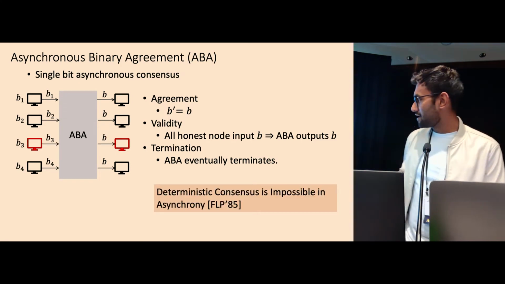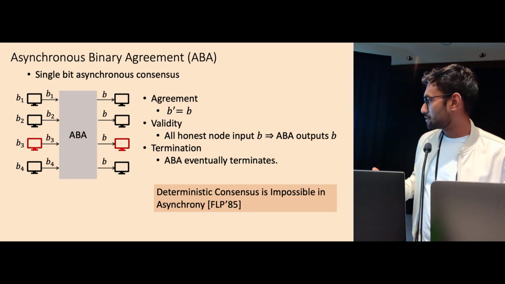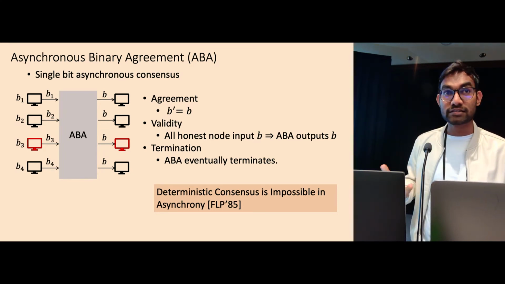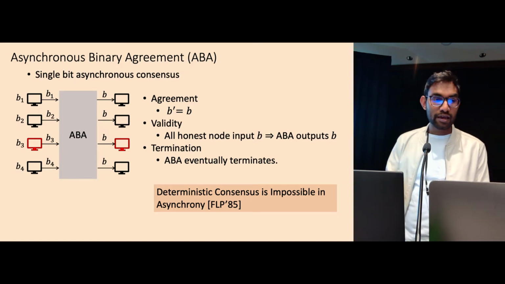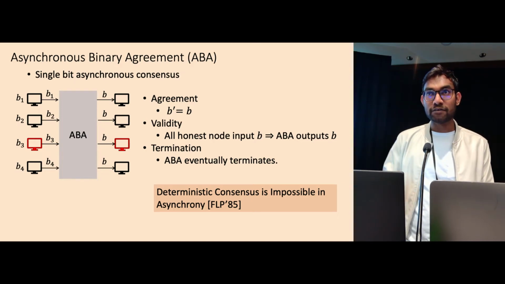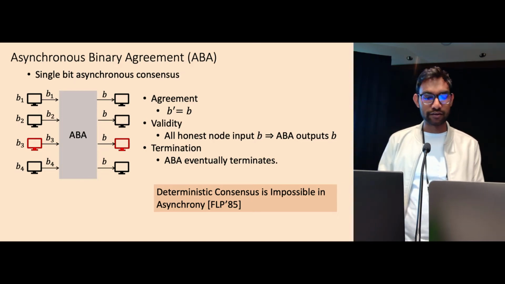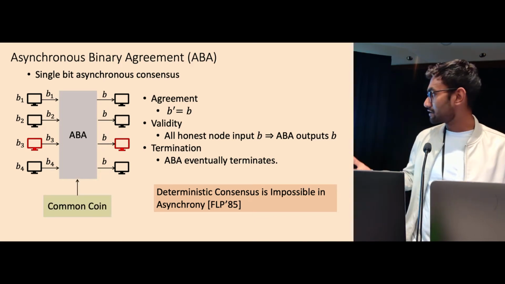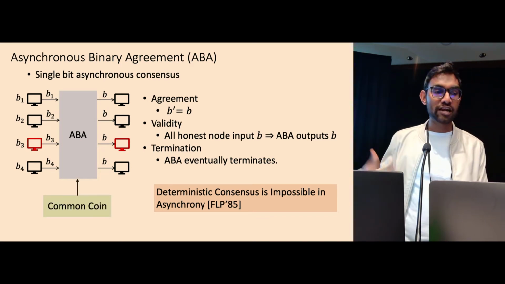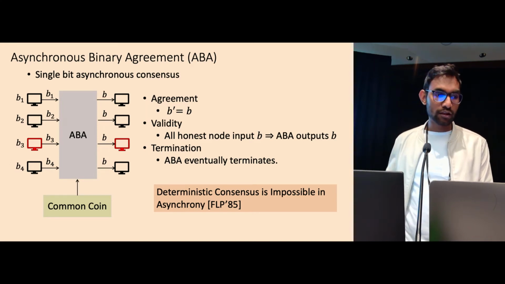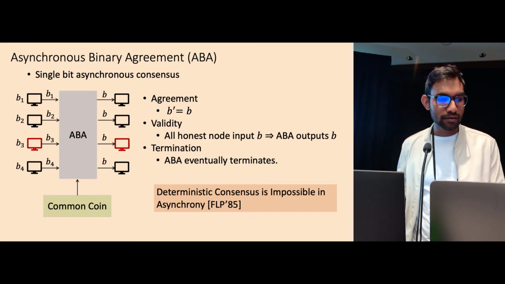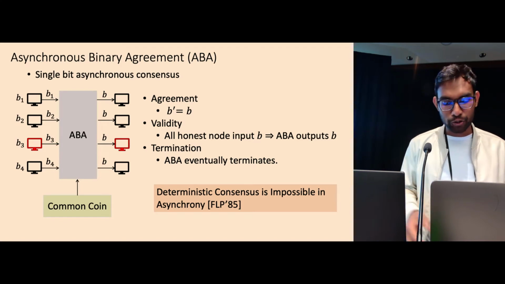But for ABA, there is a very classic strong impossibility result that says deterministic asynchronous consensus is impossible. ABA is a single-bit consensus. Even this is impossible in deterministic scenarios. The way people get around this is to use a common coin to randomize this protocol so that, with a strong probability, the ABA protocol terminates.